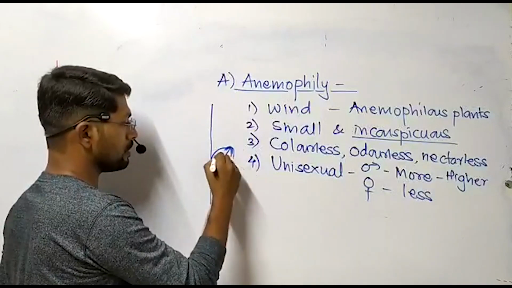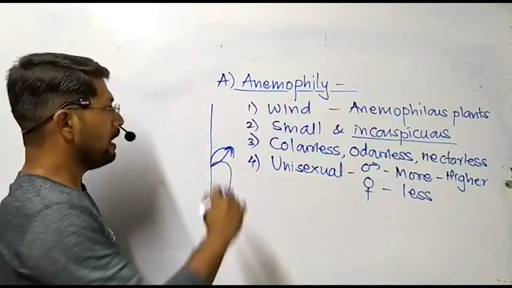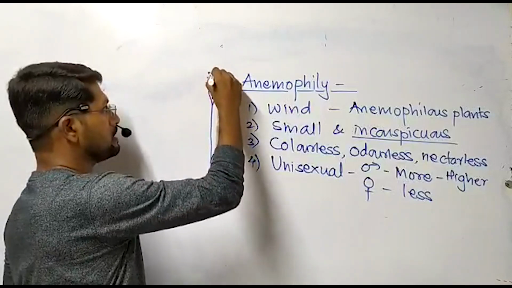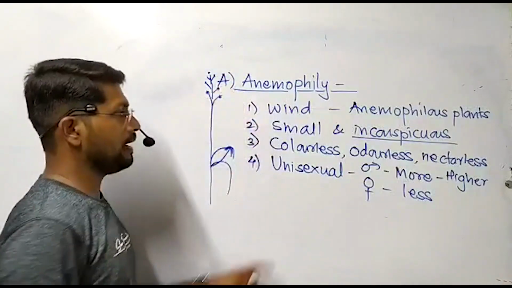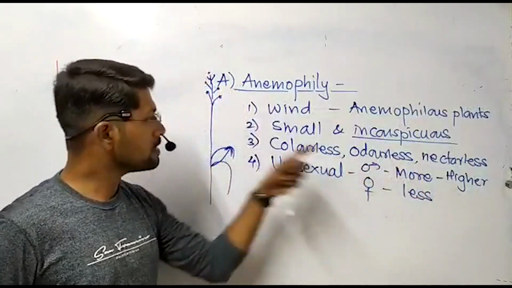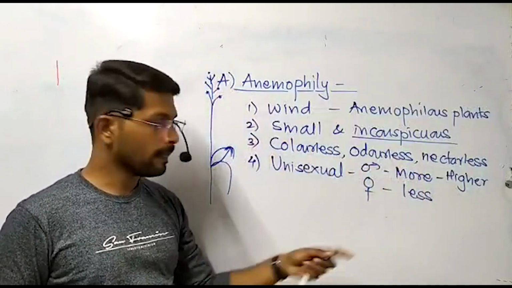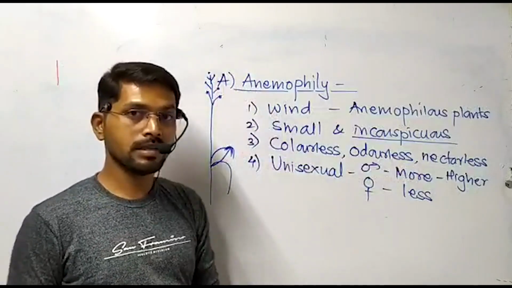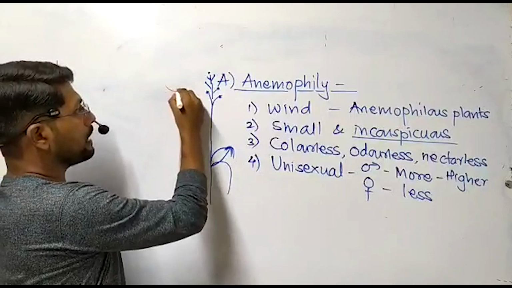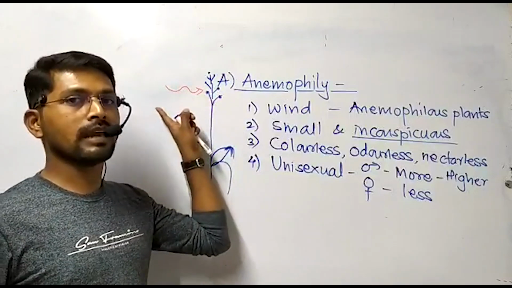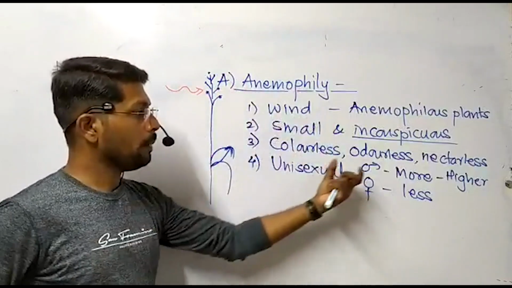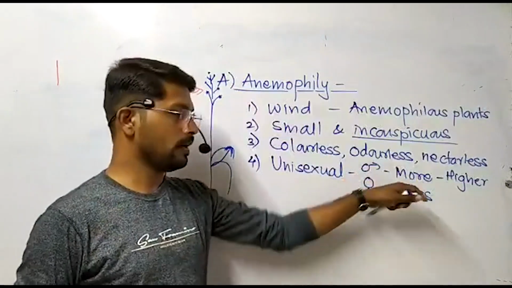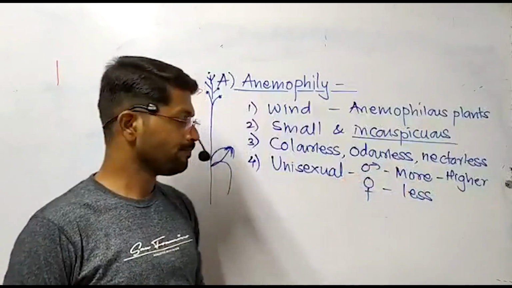In our language it is called as kanis. So see the level. And the male flowers, those are produced in the bunch or cluster like this, which are situated at higher level. So male flowers, number wise they are more than that of the female flower, and they are situated at higher level. The reason behind it is very easy for wind to carry the pollen grains, and therefore male flowers are more in number and they are situated at higher level. This part is very essential to understand.